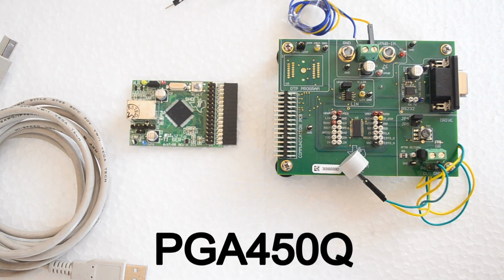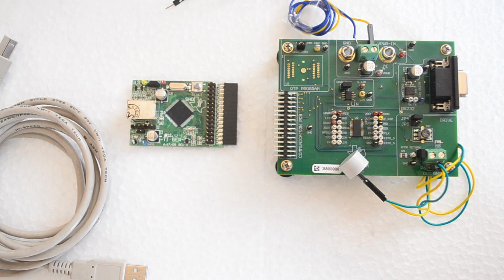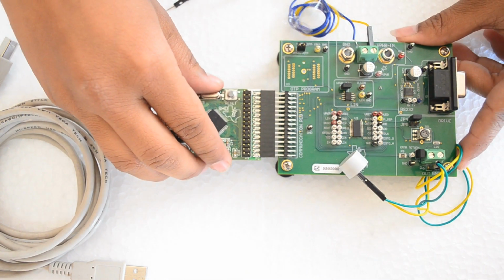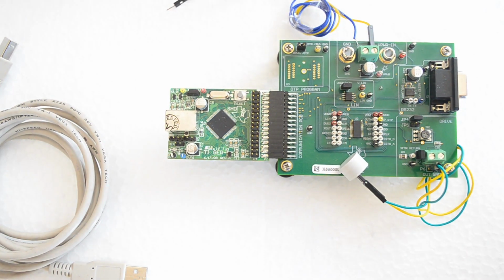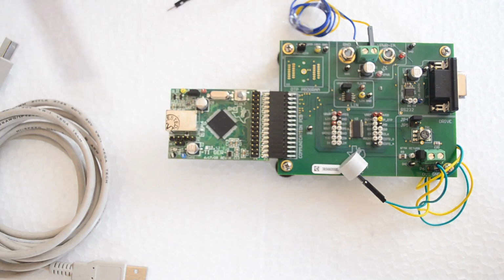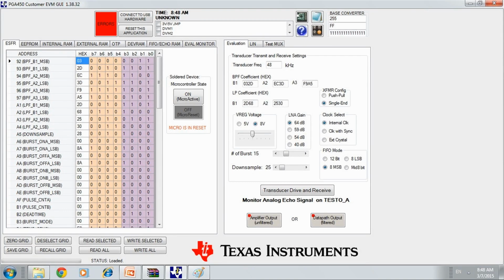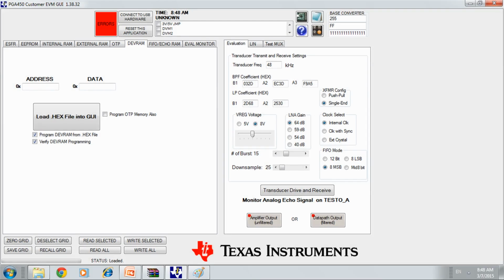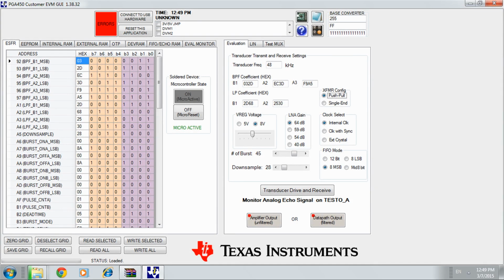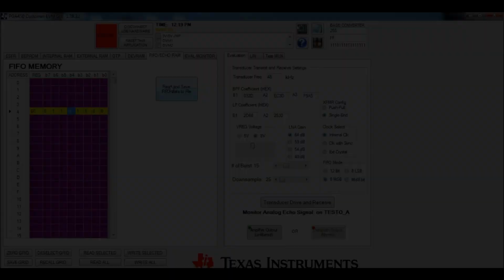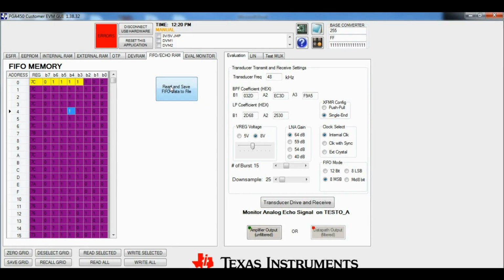We have a Texas module PGA450Q1. This is the EVM board and this is the Tiger board for communication with the PC. USB cord connected to the system. These are ultrasonic probes which emit ultrasonic waves. We have adjusted all the ESFI registers according to our need. We have loaded the hex file in the EVRAM tab. We have done the evaluation tab settings and adjusted LIN. As soon as we click on read and save data, we get the graph in Excel.